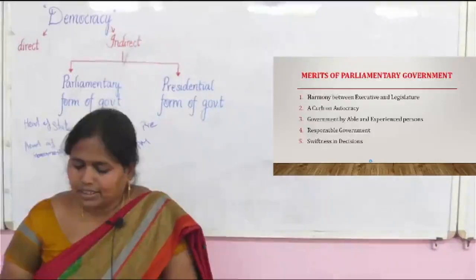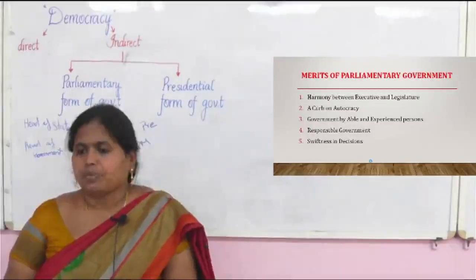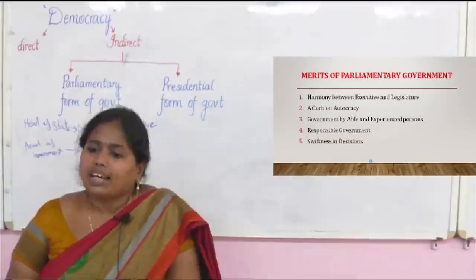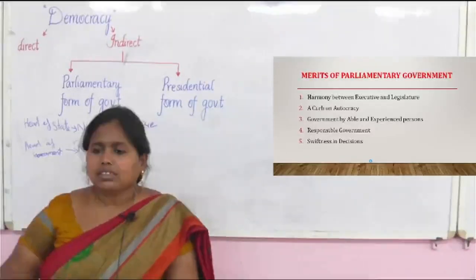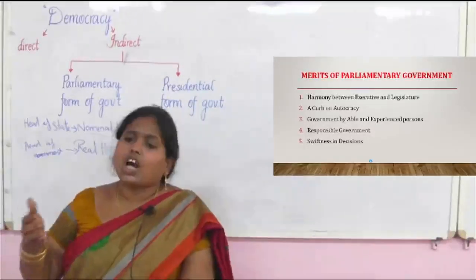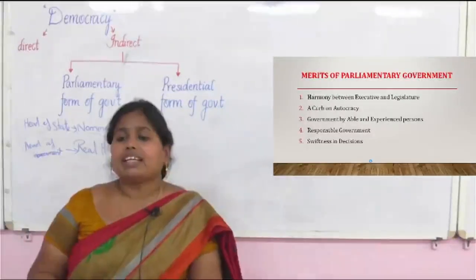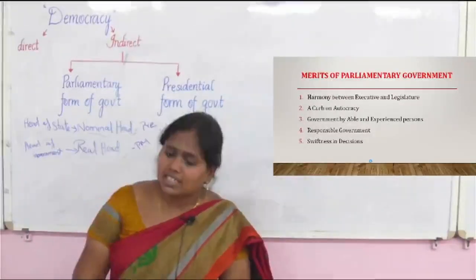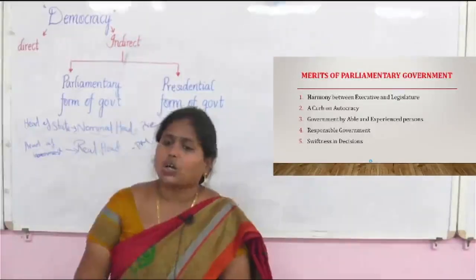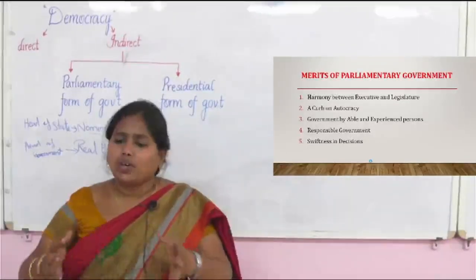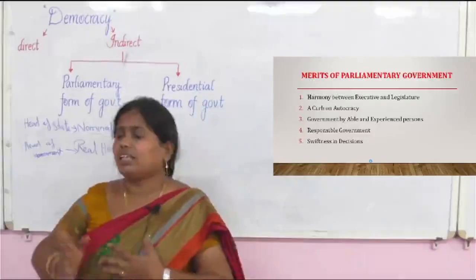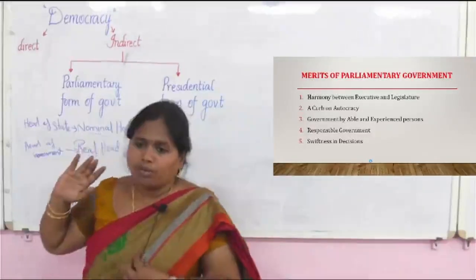Okay. Then swiftness in decisions. It means they can change the decision according to the environment. It is not that they are very rigid. They can change the decisions according to the circumstances and situations. It is possible in the parliamentary form of government.